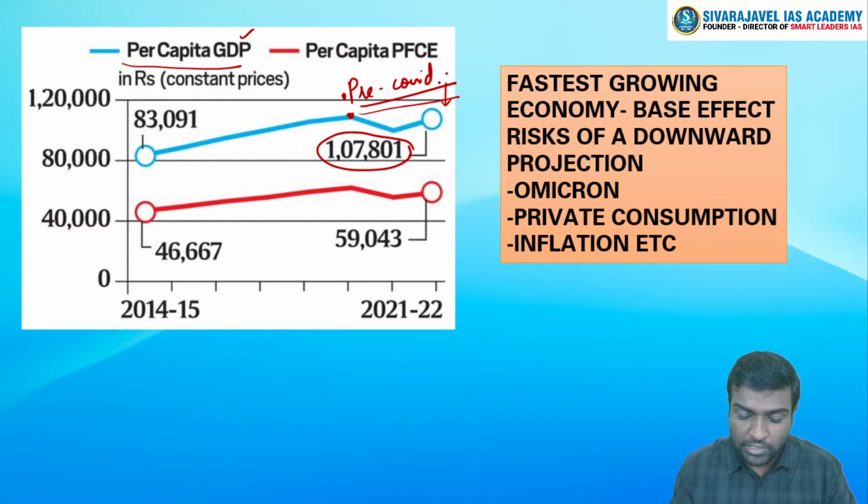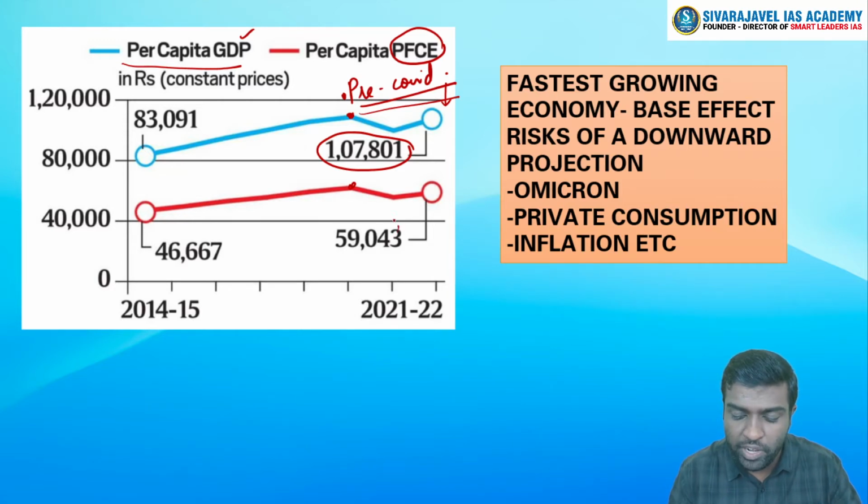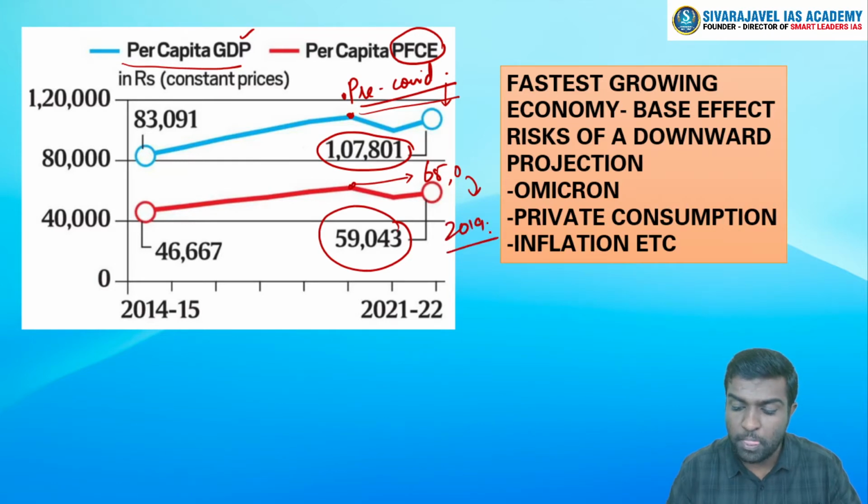And that is reflected here critically in per capita private final consumption. If we look at how each individual person has spent in a particular year, it is only 59,000 rupees, which is even lower than around 65,000 rupees, which was there at the 2019 levels.